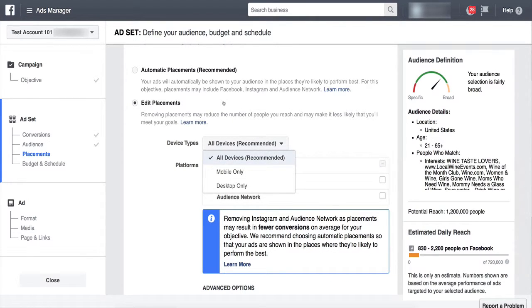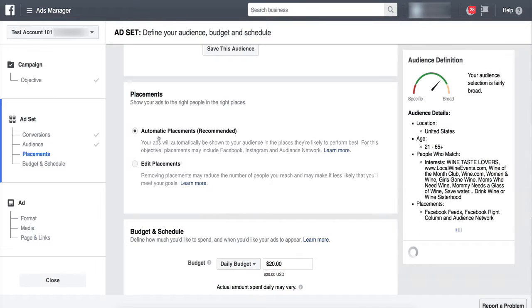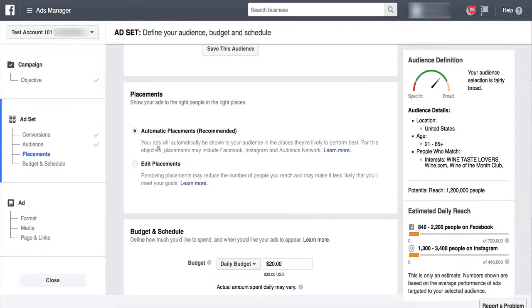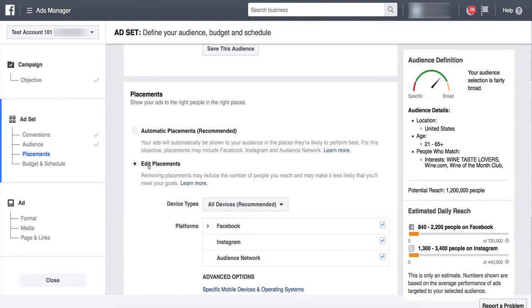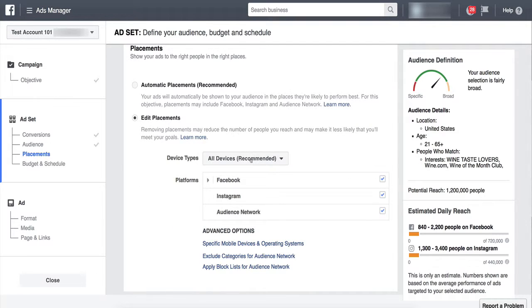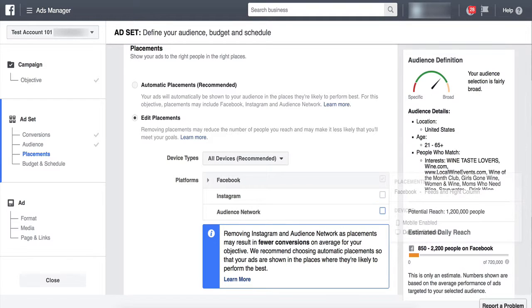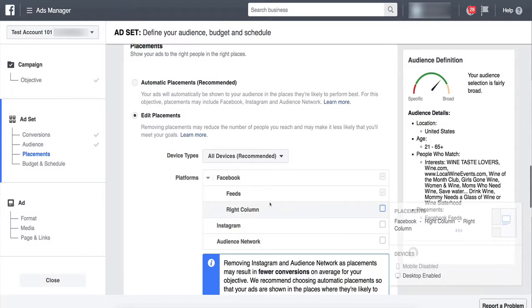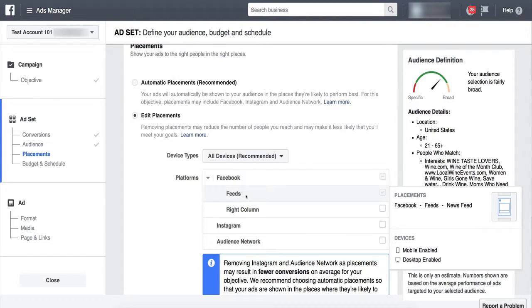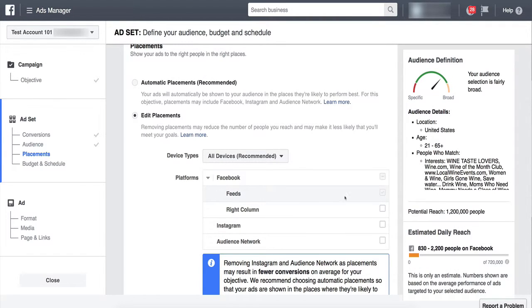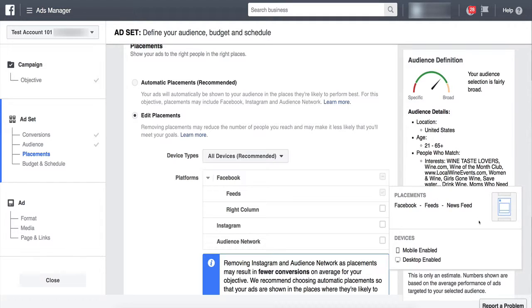So by default, it's going to be on automatic placements. This is just any and all ads, okay? You typically are going to want to go here and hit edit placements. And you're going to want to come over here and just uncheck Instagram, uncheck Audience Network, click here where it says Facebook, and you're going to want to get rid of the right column feed. Now, this is just going to ensure that if I scroll over feeds, your ad's showing up on mobile and desktop computers. This is what you really want.